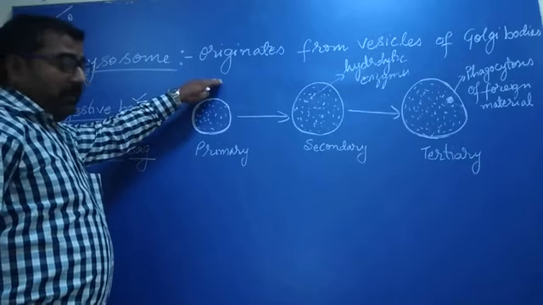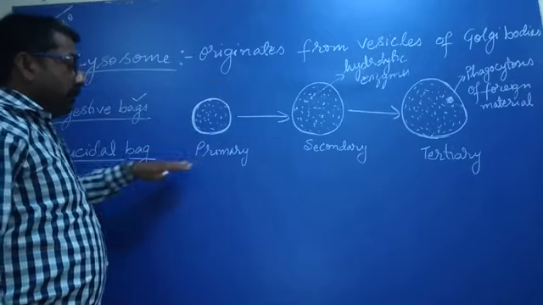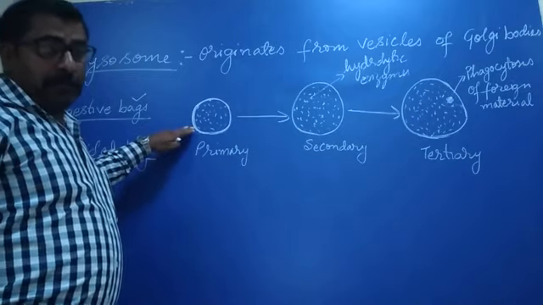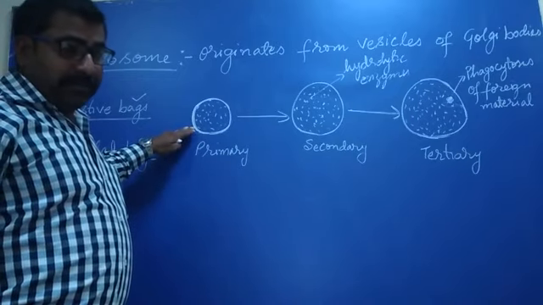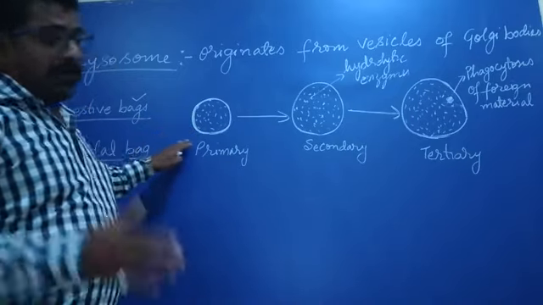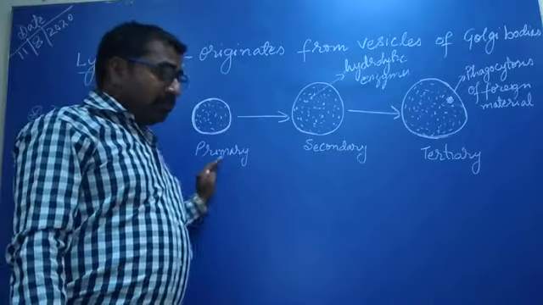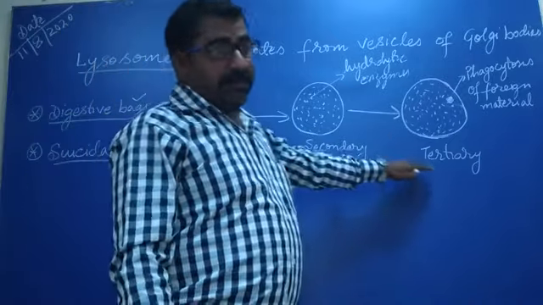Its formation is that it originates from the vesicles of Golgi bodies. They contain hydrolytic enzymes, and lysosomes are of three types: primary lysosome, secondary lysosome, and tertiary lysosome.